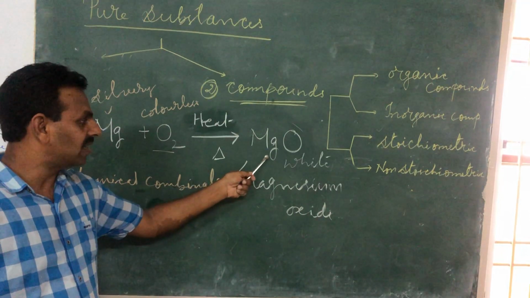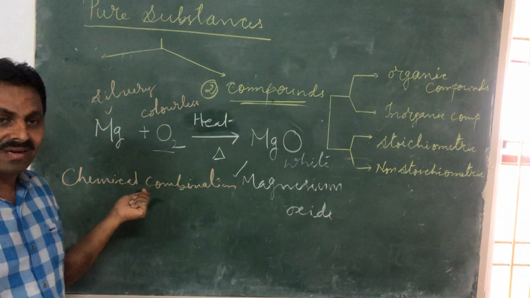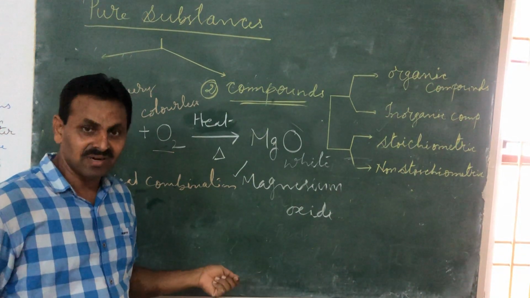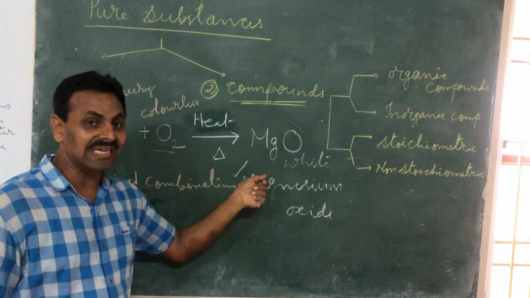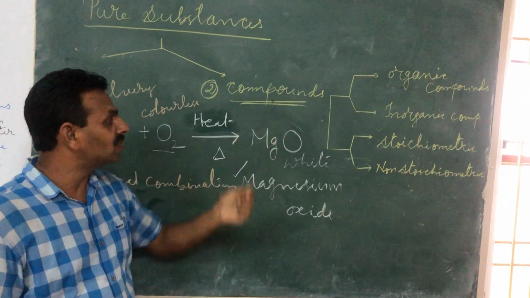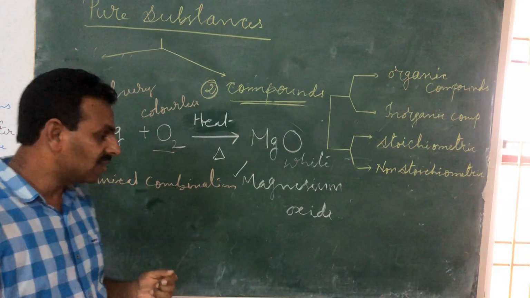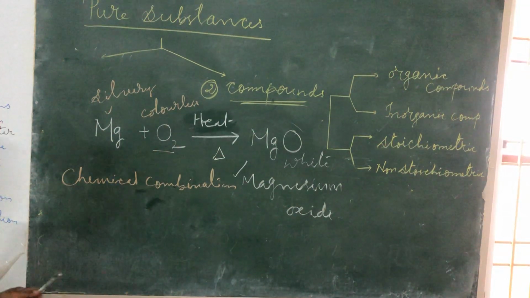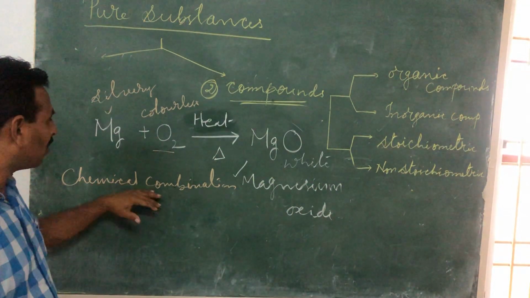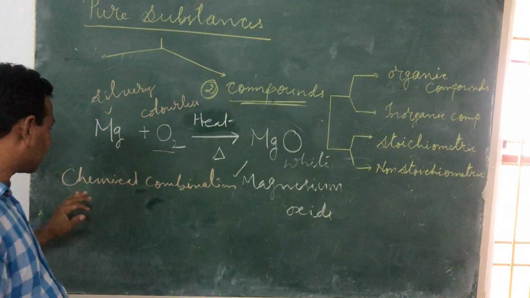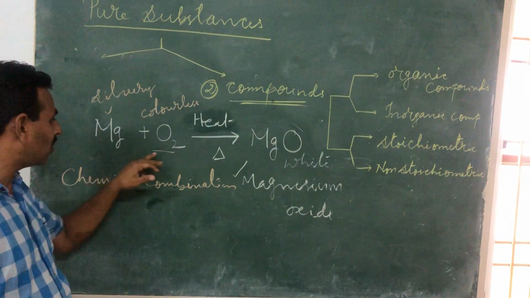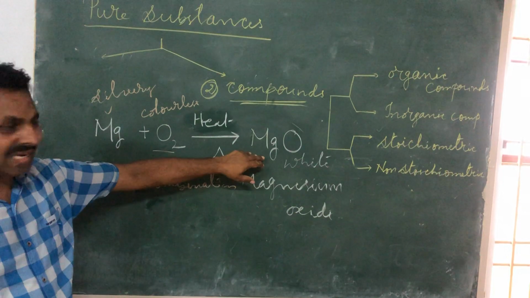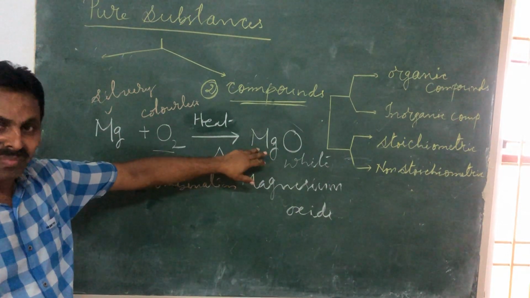Understand? It neither acts like magnesium, which is a metal, nor like oxygen, which is a gas, a non-metal. So this is an entirely different substance, and it is known as a compound. Now, another technical term I will use before I give the definition of compound: chemical combination. Compounds are formed by the chemical combination of two or more elements. Here I have shown you an example of a compound formed by the combination of two elements.